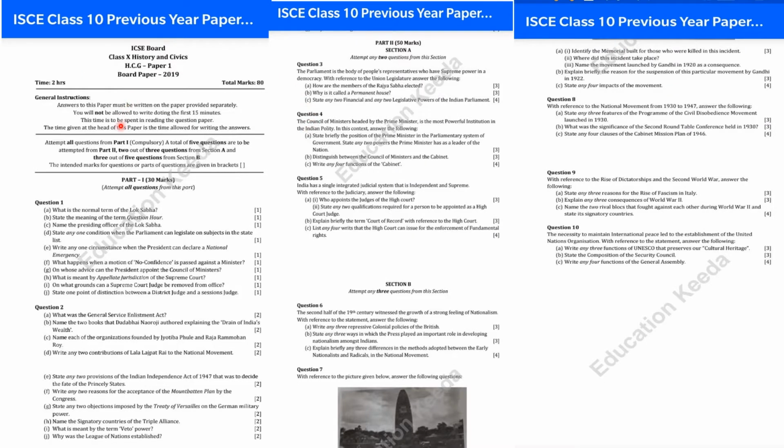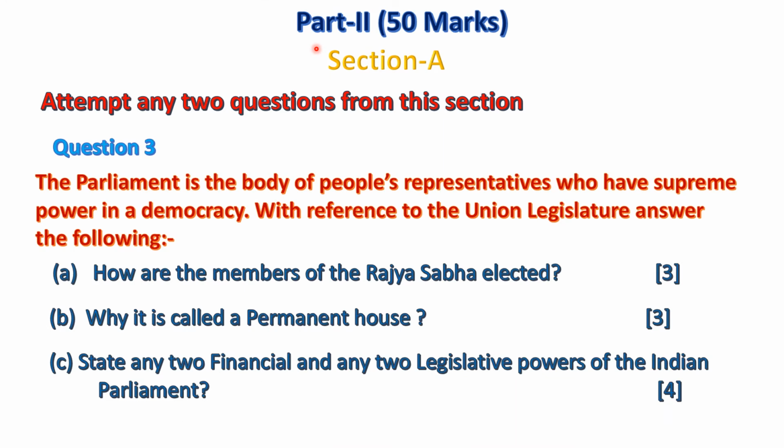Have a look at the 2019 board question paper. In part 2, Section A, sub-questions are given for each question. A topic is given here, and from the topic, 3 questions are given. Out of these 3 questions, you have to attempt any 2.